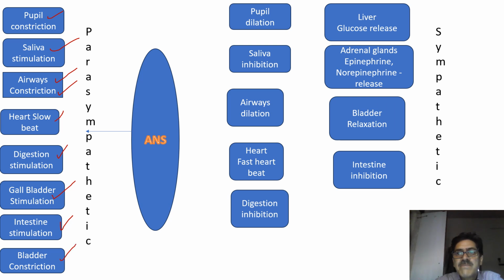On the contrary, sympathetic nervous system has the opposite action on pupil. As you see, it leads to dilatation of pupil, it causes inhibition of salivary secretions and other secretions, airways get dilated, heart rate increases, digestion is somewhat inhibited. So far as liver is concerned, there is enhancement in glucose release. In adrenal glands, epinephrine and norepinephrine are stimulated, in bladder there is relaxation, and in intestine there is inhibition of peristaltic movement and secretion. So these are some of the physiological actions of both the systems, and you can see they are opposite to each other.